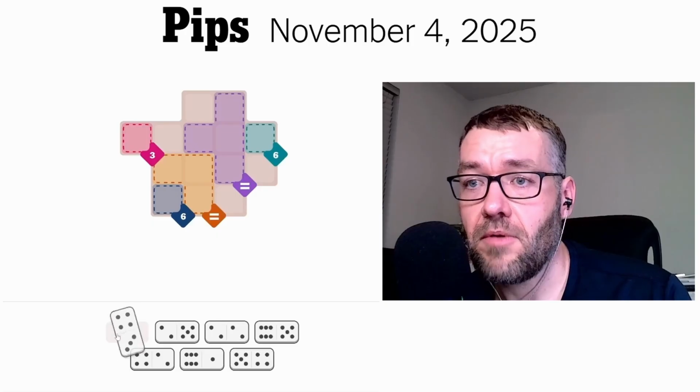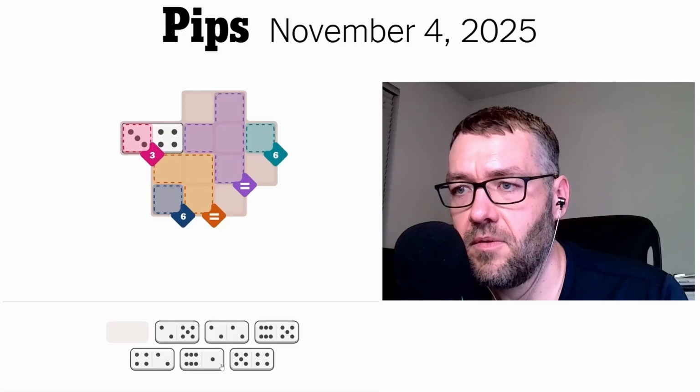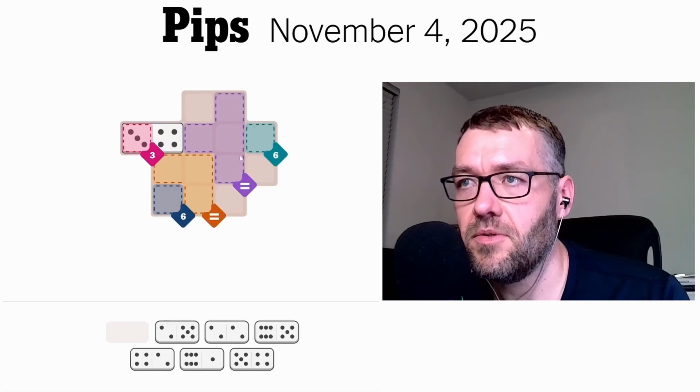Well, we only have 1 3, so this is going to have to go here. We have 4 2s. We have 2 5s, 2 4s, 2 6s, 1 2. All right, so the 2s are going in here. Do we have a 6 2? We don't. So this one's going up and down.